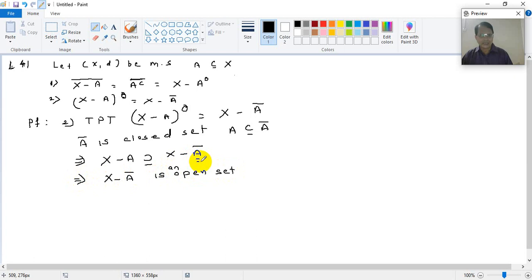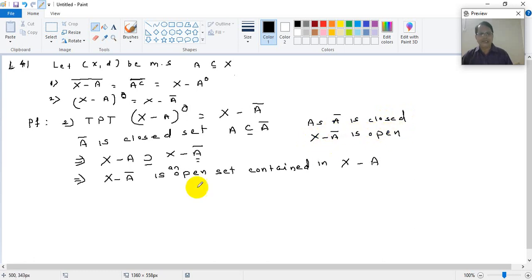The reason is that A bar is a closed set. Let me write it somewhere: as A bar is closed, X minus A bar is open and it is contained in X minus A. So X minus A bar is an open set contained in X minus A. So now this is a meaningful statement. X minus A bar is an open set contained in X minus A. Okay, say this is result 1.